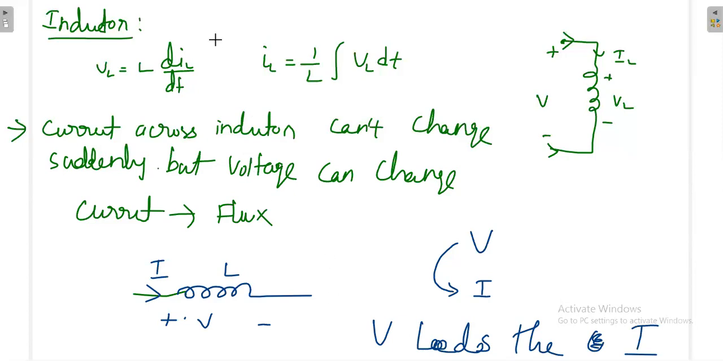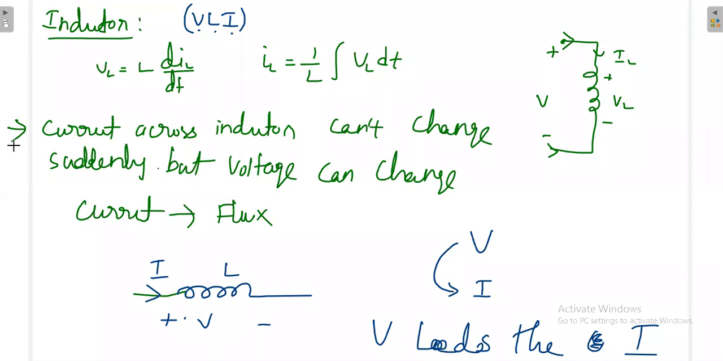Mostly you will be getting this question. I'll give you one simple shortcut. Remember VLI. In an inductor, voltage always leads, current always lags. In the next class we'll see how the voltage is leading, how the current is lagging, and by what amount of time it is lagging or leading. Then we'll see exactly with some example.